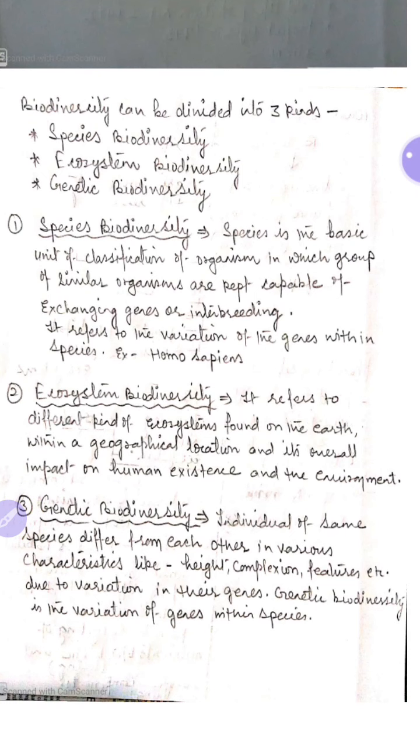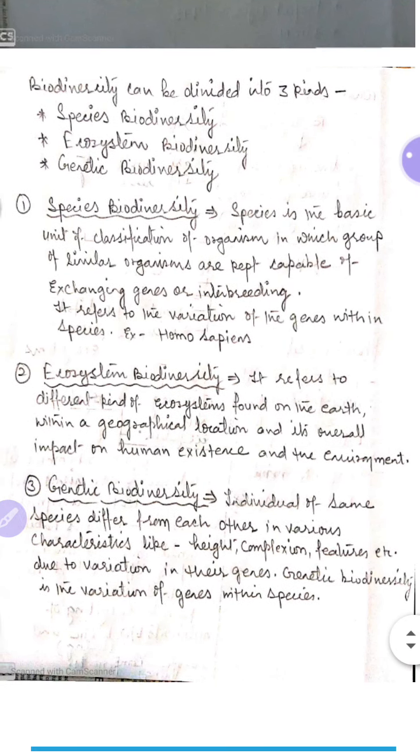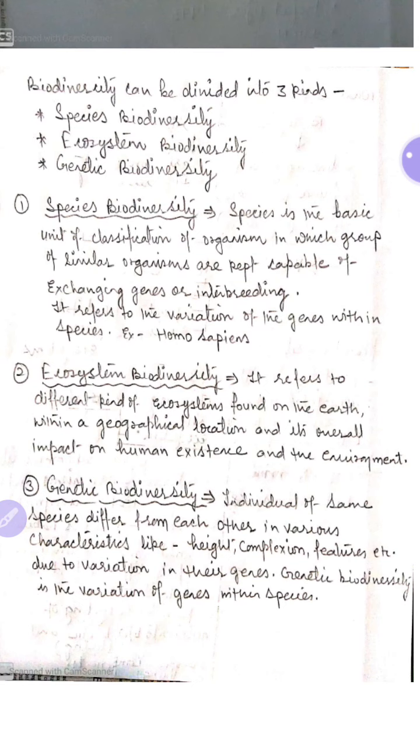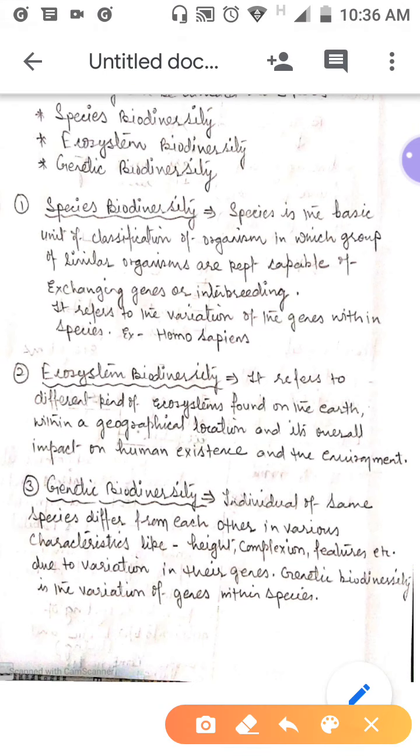The second type of biodiversity is ecosystem biodiversity. So you know the concept of ecosystem. An ecosystem is the biological community of interacting organisms where abiotic and biotic factors interact with each other. So ecosystem biodiversity refers to the different kinds of ecosystems.